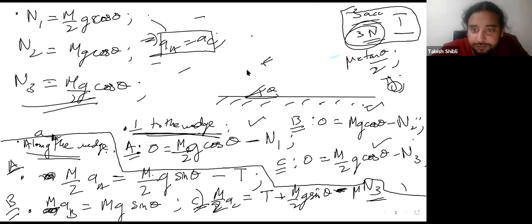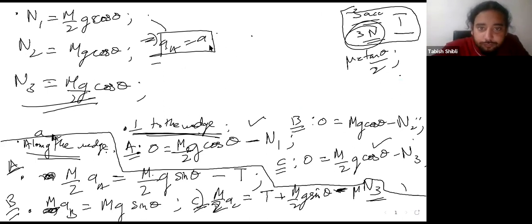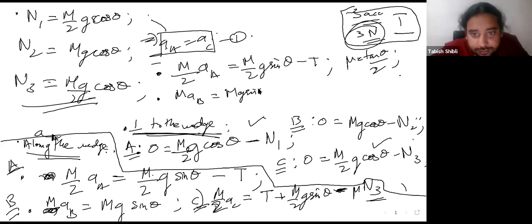Okay, let's just remove all of this. The remaining equations that you have: the first equation being this one, second equation being M over 2 AA is equal to M over 2 g sine theta minus T. Then you have MAB is equal to mg sine theta.